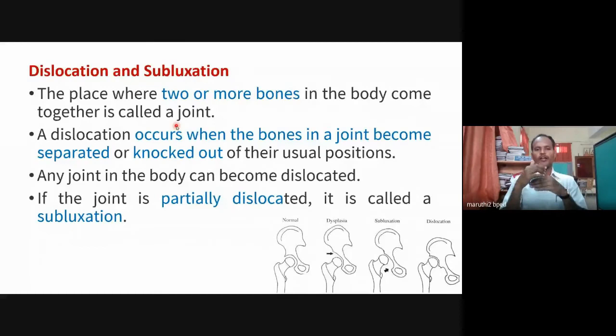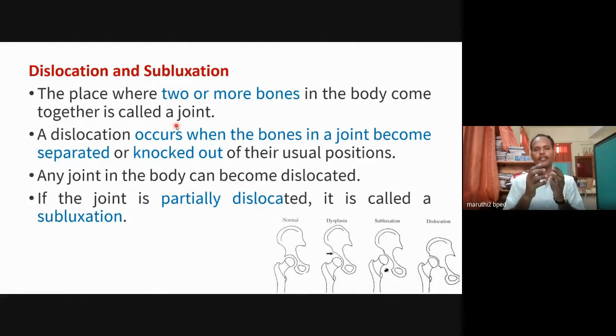In joints, different types of bones are joined together in different forms. Our ligaments act as a rope, and they protect the joint for proper movement. At the time of improper movement, an accident, or unexpected movement, our bones come out from the articulation, separating from the joint.